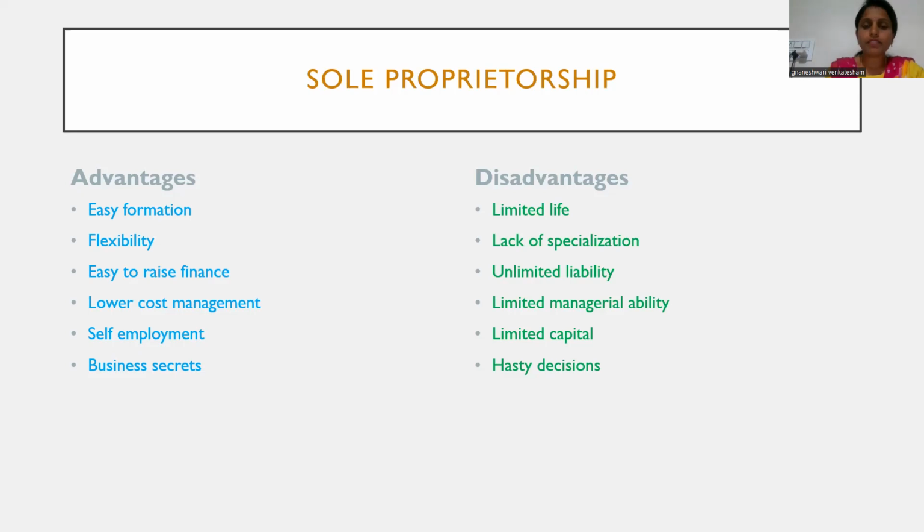So the limited life, then next there is a question: who takes over the business? So that question arises. So we can see the limited life in the sole proprietorship form of business organization. And the next thing is lack of specialization.